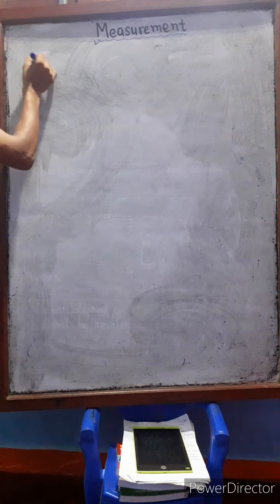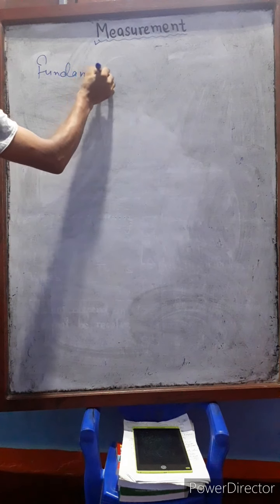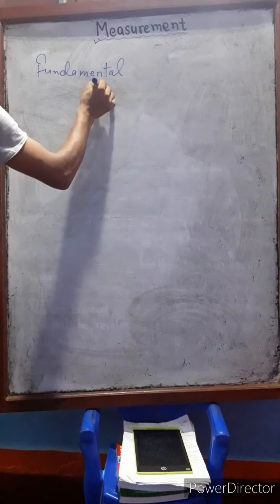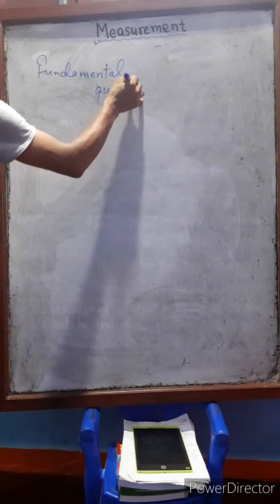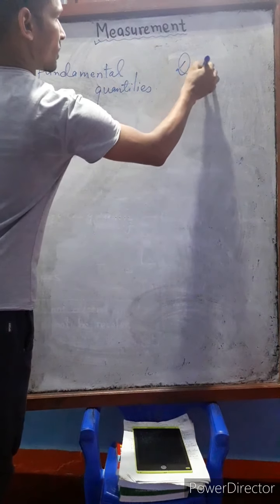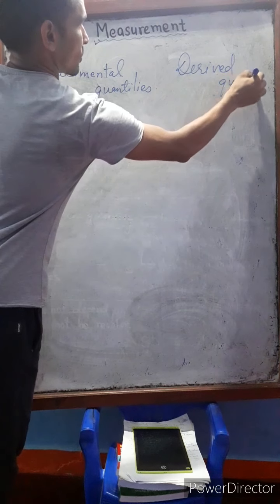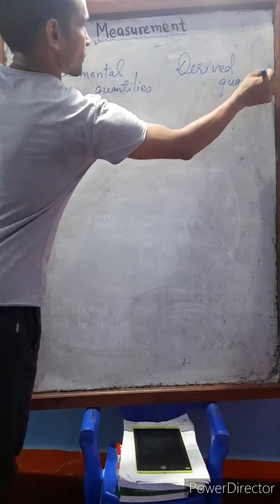Now let's make more comparison between the fundamental as well as derived quantities.